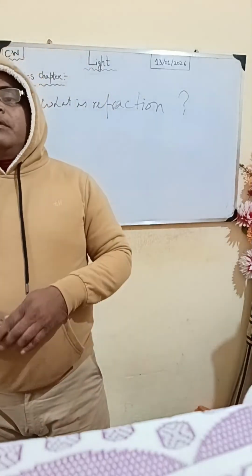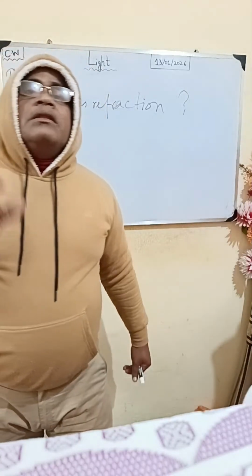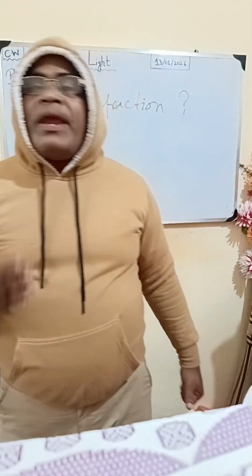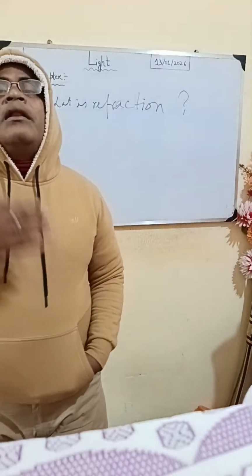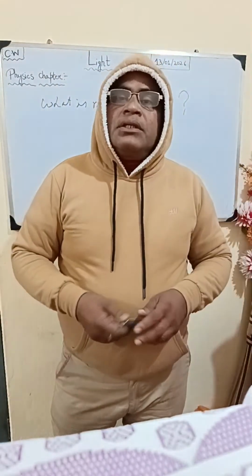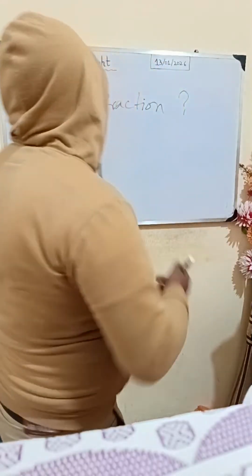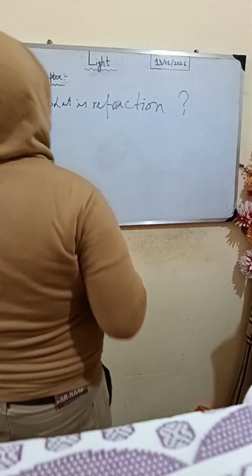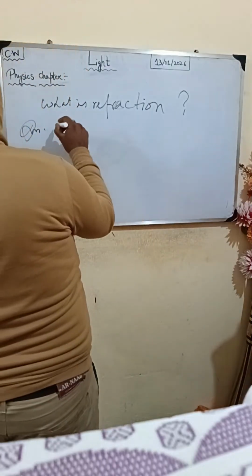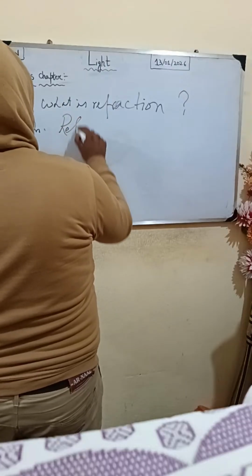We all know the bend of light is formed while light passes from air to water. Understood? When light passes from air to water, the bending of light is formed. How does it form? Let's see how. Take for example, so what is refraction?